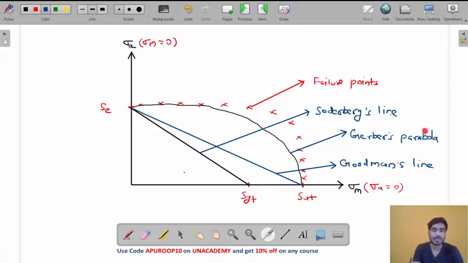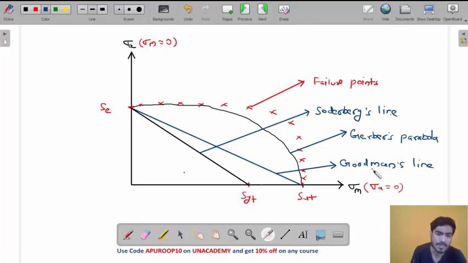But the problem is it is parabolic, so the equation is a little difficult to solve. Plus, it will not be very safe. You will be very close to the border, right? So in that case, what can you use? Goodman's line.